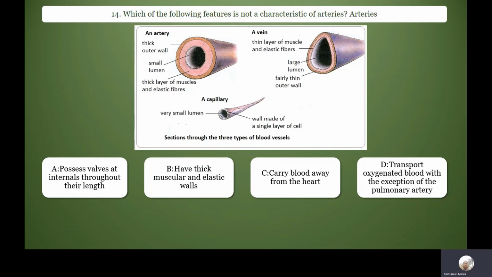Valves prevent backflow of blood. It's found in veins because veins carry blood at low pressure. The arteries carry blood at high pressure, so there is no need for valves. So the correct option here is A. Arteries don't have valves.